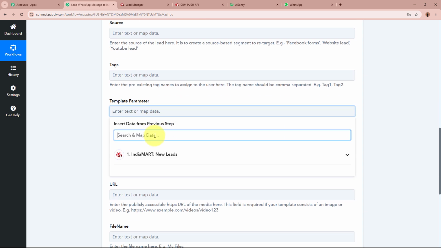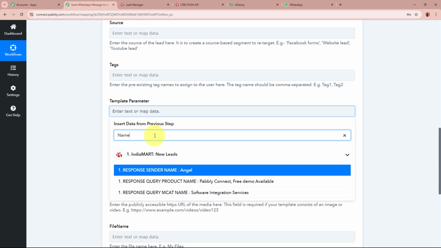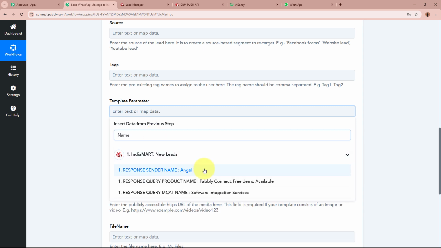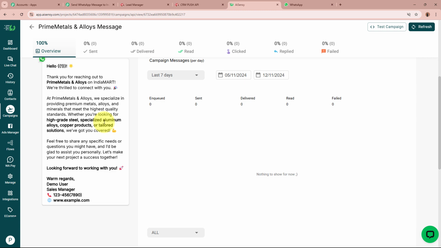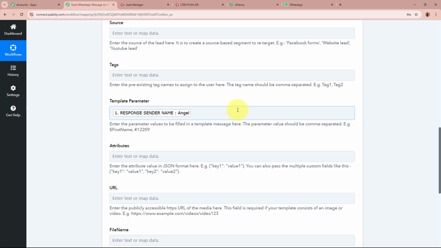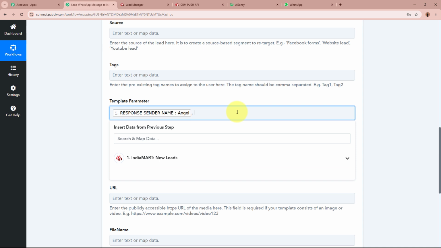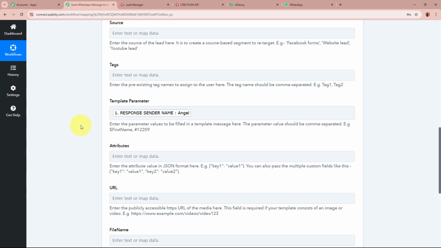I want to enter my lead's name, so I'm going to search for the name of my lead. So this is the name. I'm going to map the data of the name of my lead for the value of the variable that I've created. If you have created more than one variable in this template, then in order to enter the values of the other variables, enter a comma and a space, and then you can continue adding the values of the other variables that you have created in your template, okay?